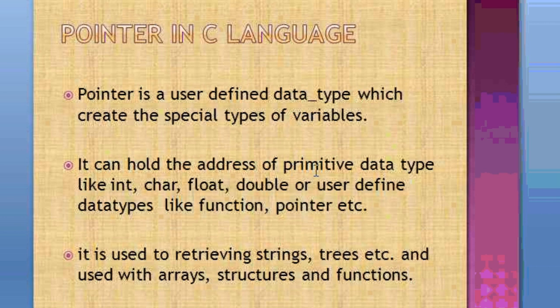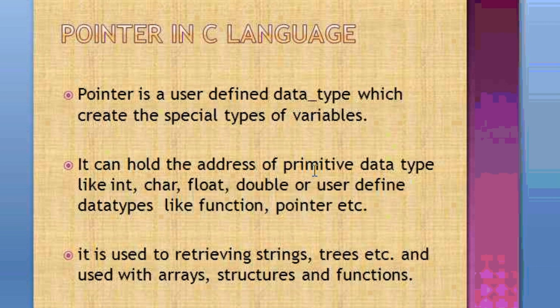But non-primitive data types are those data types which are created from the basic data types or the primitive data types. Like we have learned about structure or we have learned about array. So array, structure, even pointers are of category non-primitive data type. Primitive means which is mostly required.